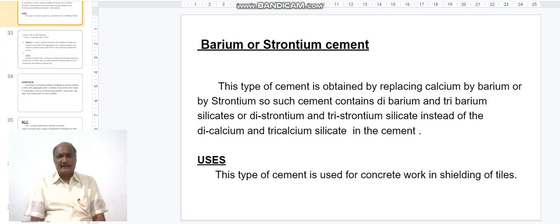So, such cement contains dibarium and tribarium silicates or distrontium and tristrontium silicates instead of dicalcium and tricalcium silicate in the cement. Regarding the uses of barium or strontium cement, this type of cement is used for concrete work in shielding of tiles.